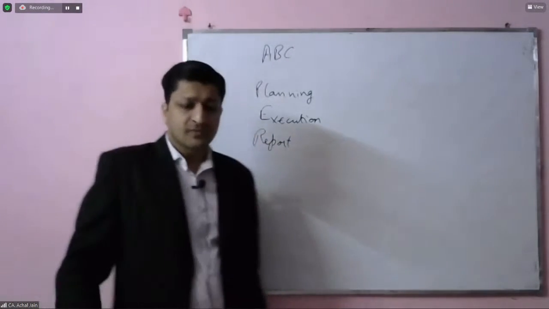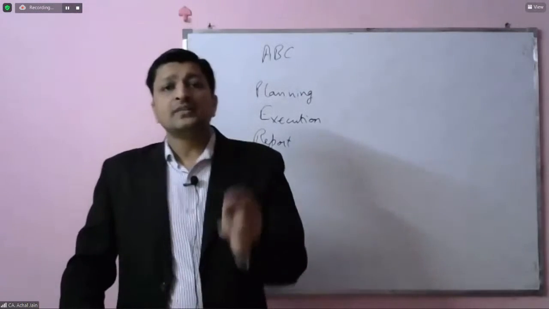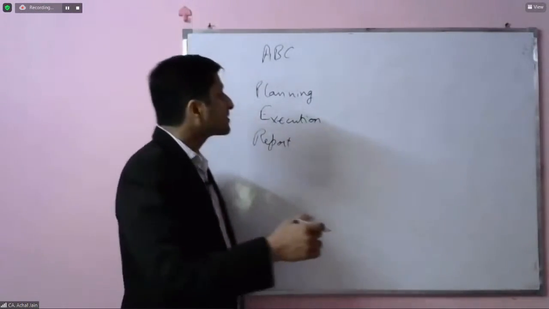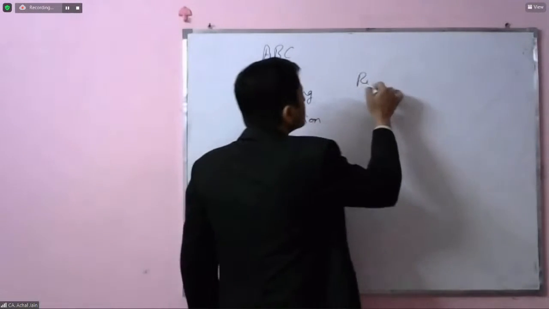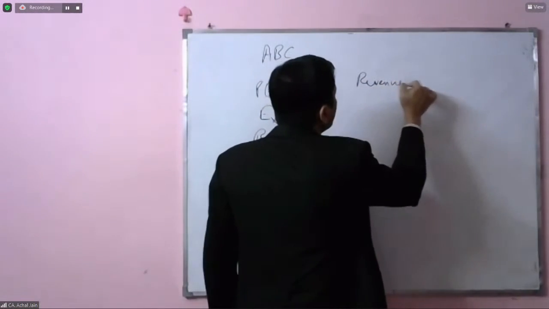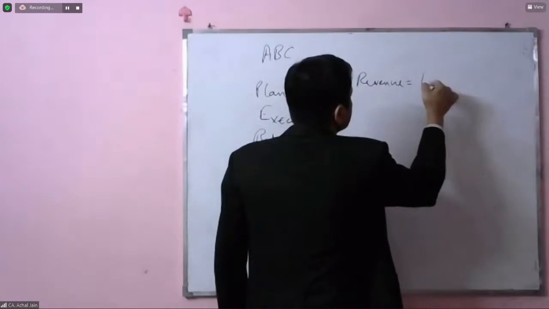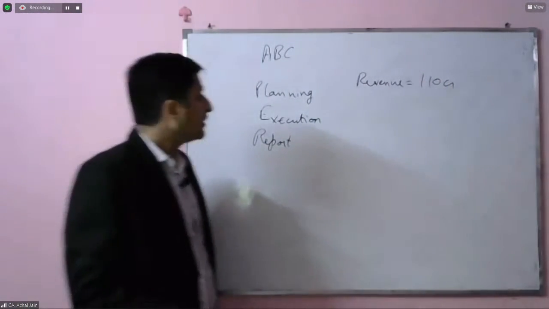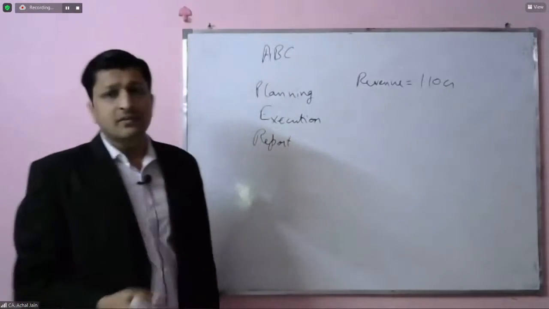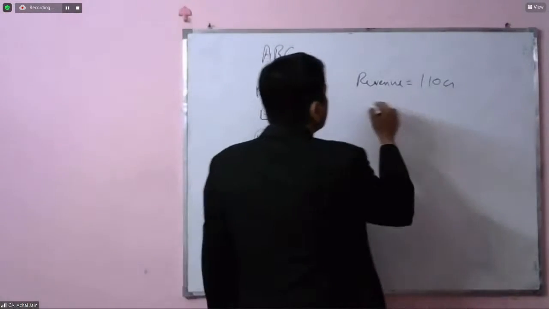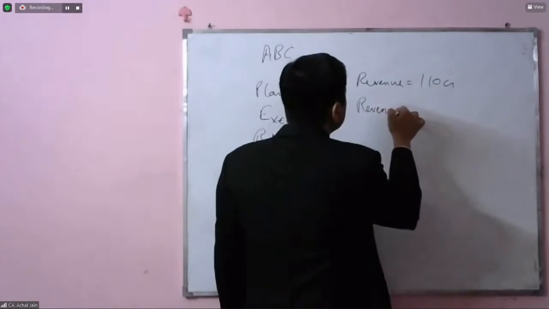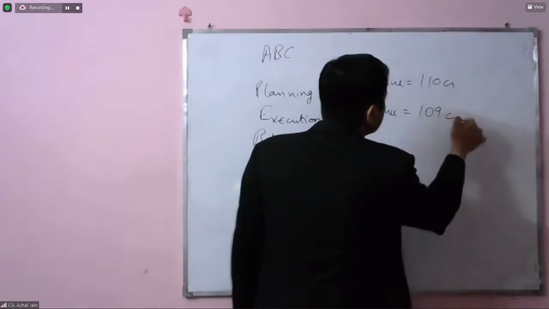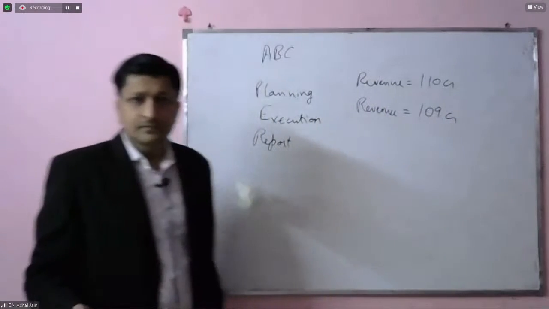Because of which, the numbers in the financial statements also got updated, which means earlier, let's suppose, revenue was reported to be say 110 crore. Now with the adjustments which have been made in the financial statements, the revenue amount has come down to 109 crore.